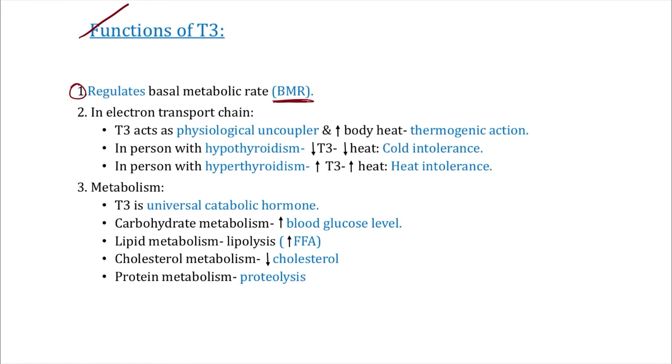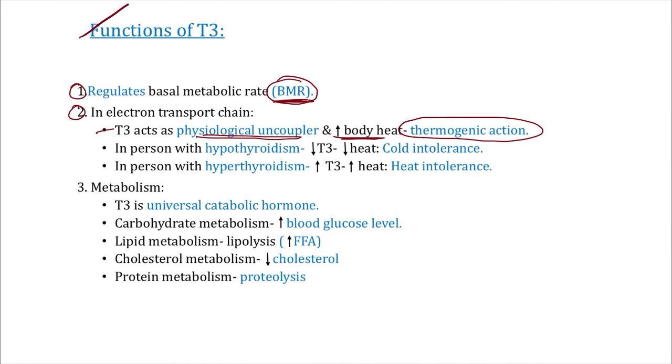Now the second function of T3 is in the electron transport chain. And what is that, sir? Here T3 acts as a physiological uncoupler. We have physiological uncouplers in the transport chain that uncouple the transport chain from ATP synthesis to heat production, sir. That's why there is more body heat. So this function of T3 thyroid hormone is thermogenic action, sir. The first function is to regulate the BMR. The second one is thermogenic action.